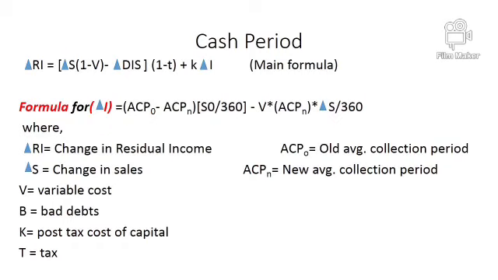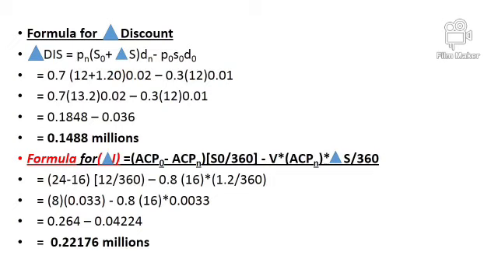What is a change in discount? It is the additional discount which the company has to give because of the additional cash discount policy. This is the formula for change in discount: new proportion of customers multiplied by total sales, that is old plus change in sales, multiplied by new discount, minus old proportion into old sales into old discount.